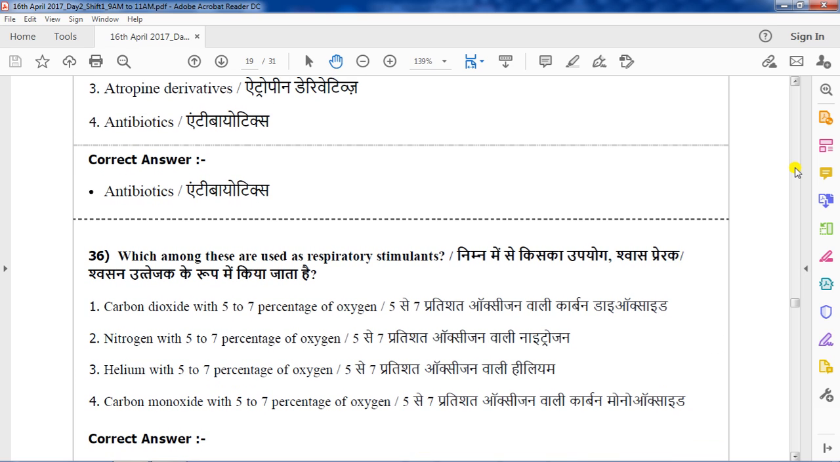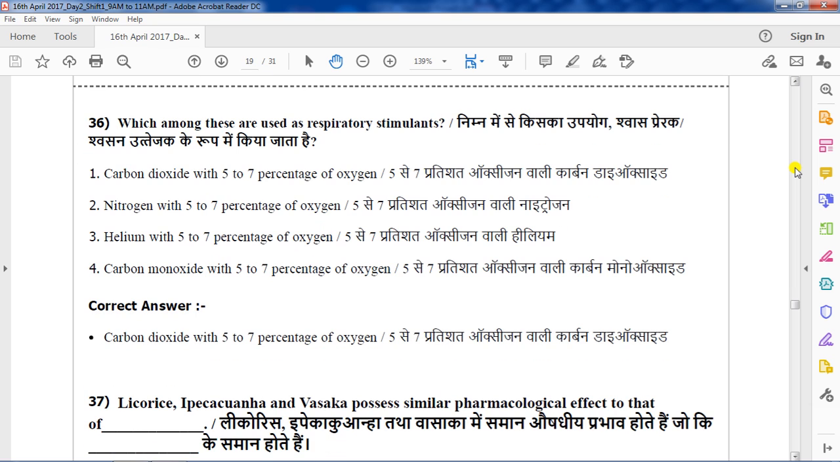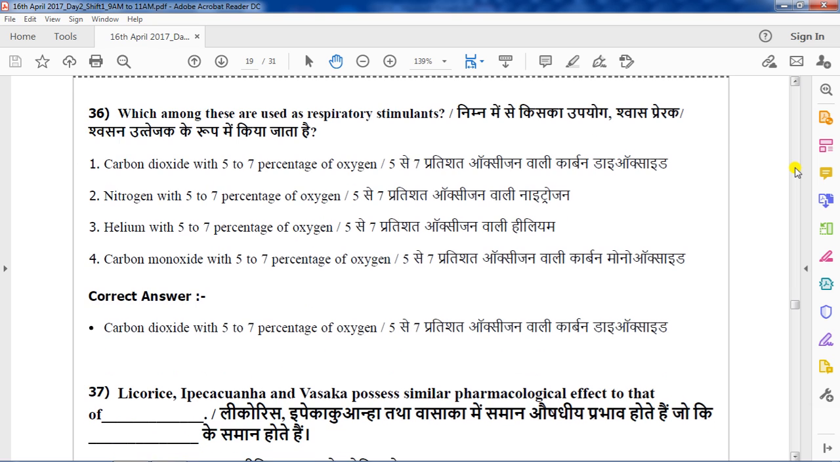Question number 36. Which among these is used as a respiratory stimulant? Options: carbon dioxide with 5 to 7% of oxygen, nitrogen with 5 to 7% of oxygen, helium with 5 to 7% of oxygen, carbon monoxide with 5 to 7% of oxygen. We know that carbon dioxide is a respiratory stimulant. So here the answer for this question is option 1, carbon dioxide with 5 to 7% of oxygen.